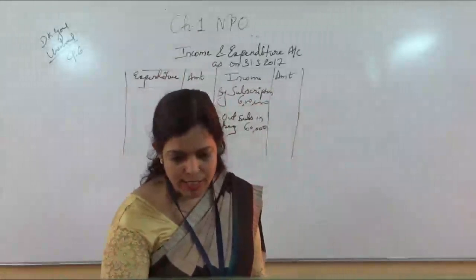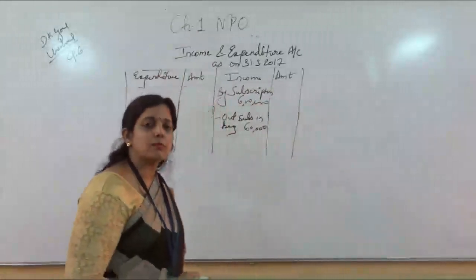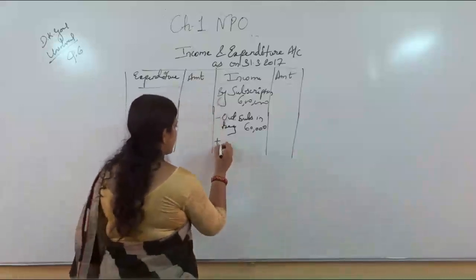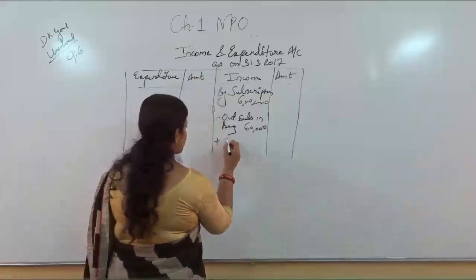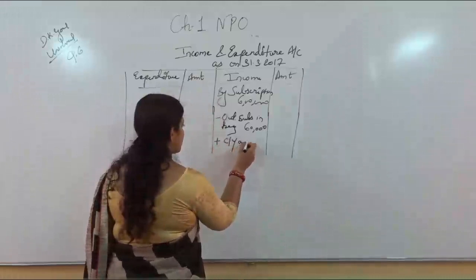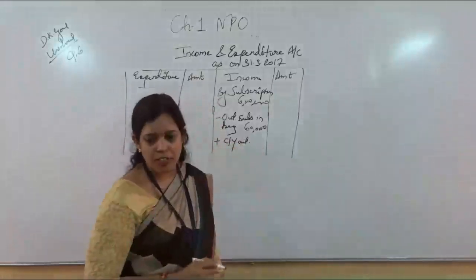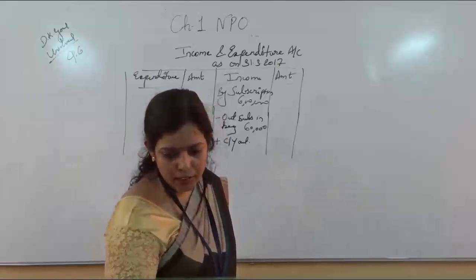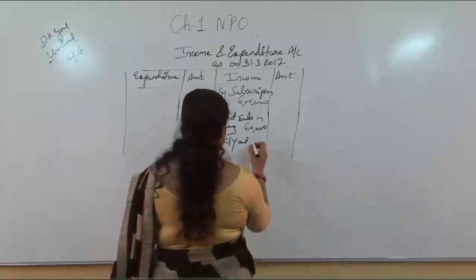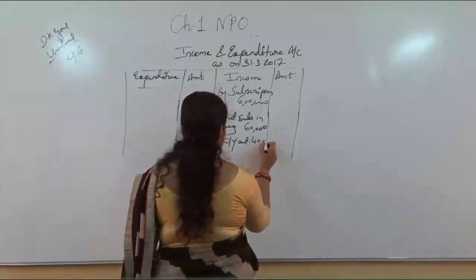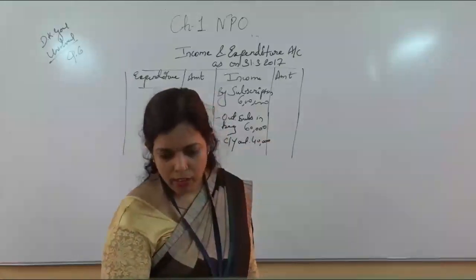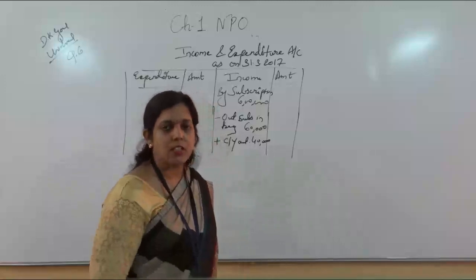Then next one, you can see subscription outstanding on 31st March 2017. It is current year outstanding. It will be added. How much is the current year outstanding? It is 40,000. It will be added. Then next item, received in advance on 1/4/2016.